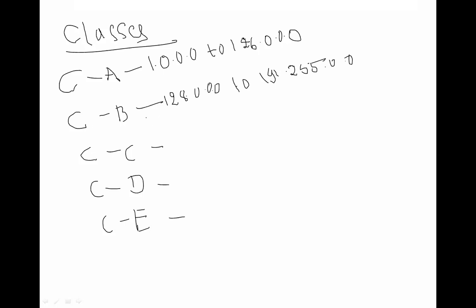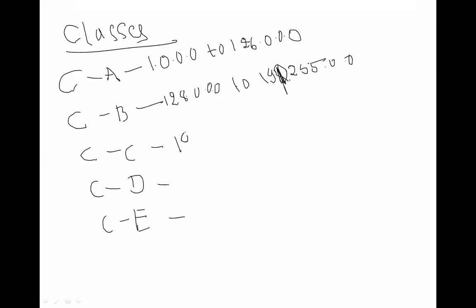For class B, the IP address starts from 128.0.0.0 to 191.255.0.0. The maximum number in each octet is from 0 to 255. It is 191, not 192.